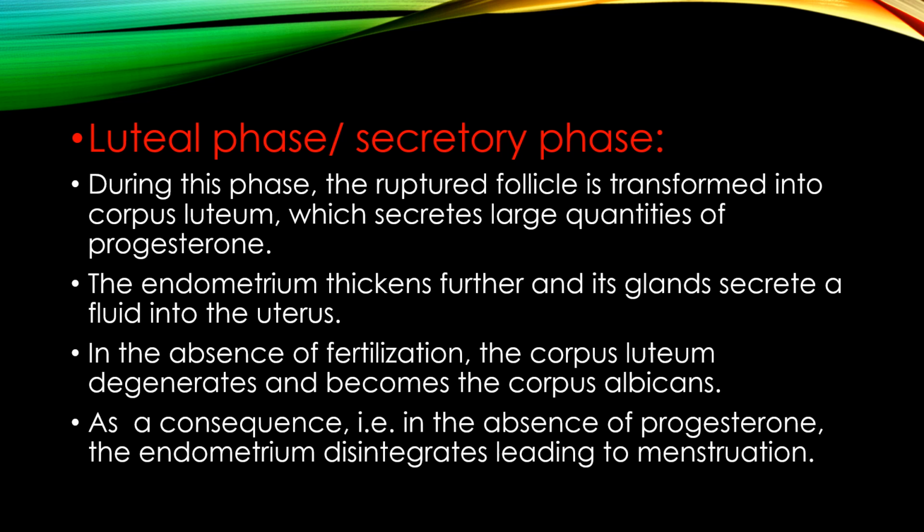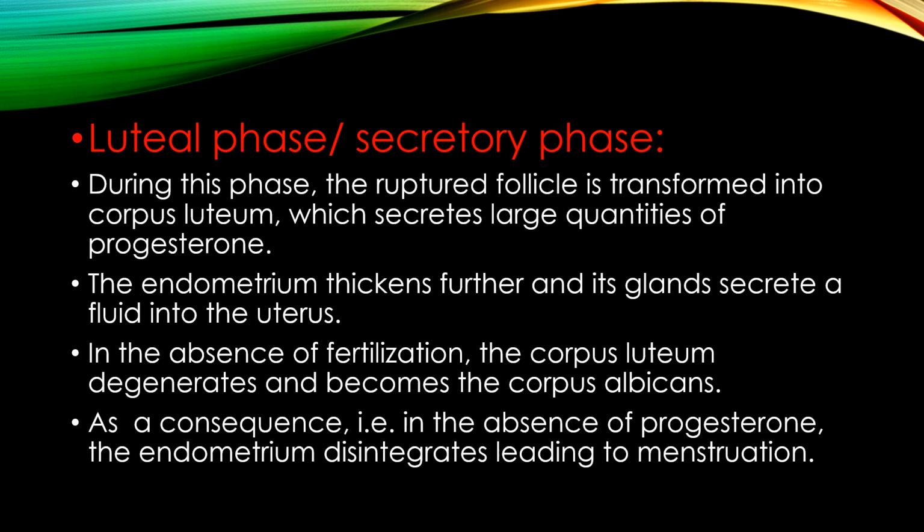But if the fertilization fails, then there is no more need of the corpus luteum, because the corpus luteum's function is to maintain the pregnancy. But if there is no pregnancy, no fertilization, then there is no use of the corpus luteum. So it will degenerate and become the corpus albicans. So there would not be any secretion of progesterone. As the level of progesterone falls, the endometrium, that is the inner wall of the uterus, will disintegrate, and this again will lead to menstruation, means again the process will begin from the first menstrual cycle, menstruation. So this will go on.